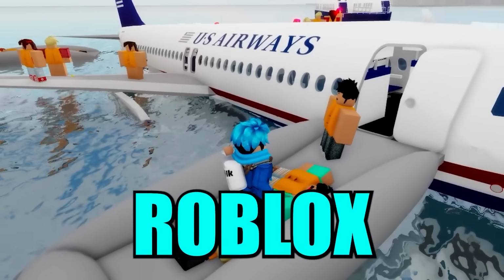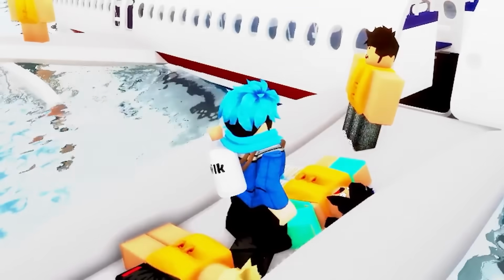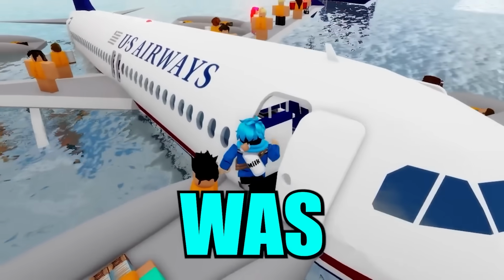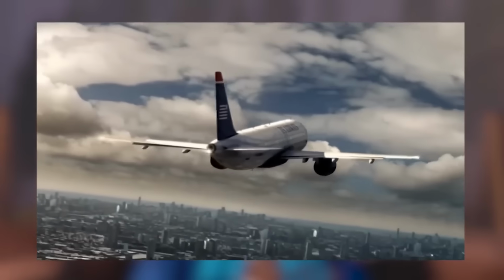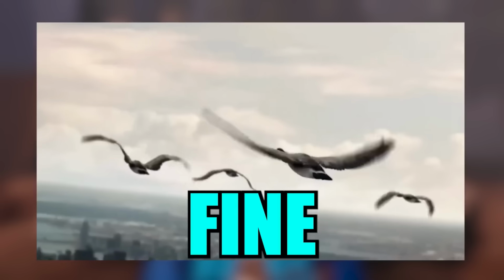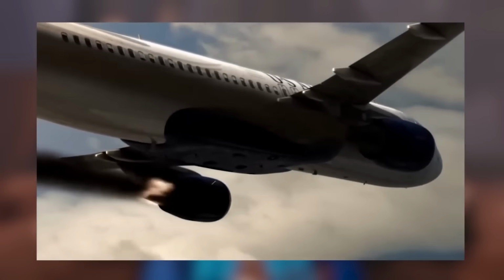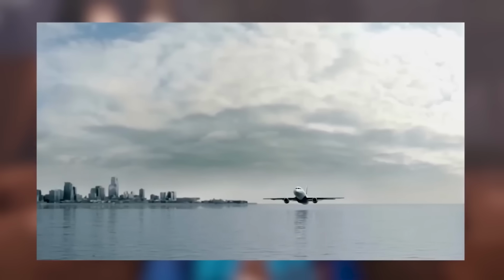Okay, here's a more accurate Roblox game of what actually happened. The plane landed in the water, but it landed safely with nobody actually dying. I mean, they were definitely scared and all that, but everybody was fine. Everybody survived. All right, but let's take a look at the crash animation to see just how accurate it really is. All right, so the plane's in the city right now. Everything seems fine so far. Oh, is it gonna hit the birds? Is that what happened? Oh yeah, okay, so the engine does start malfunctioning. I think I actually have covered this before, but yeah, the engine fails and the pilot has no choice but to land in the water.